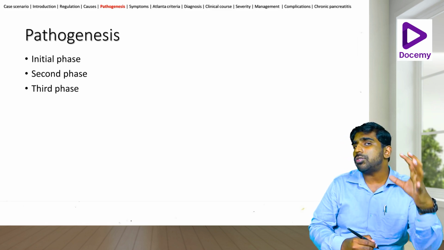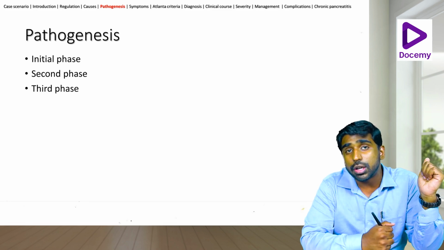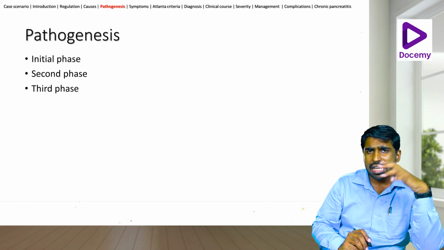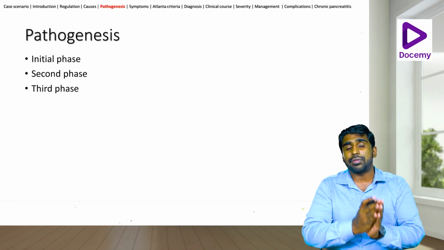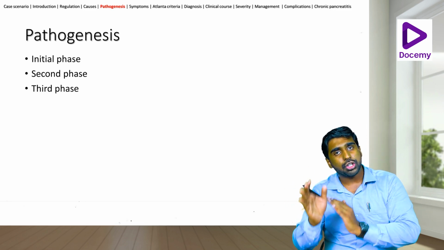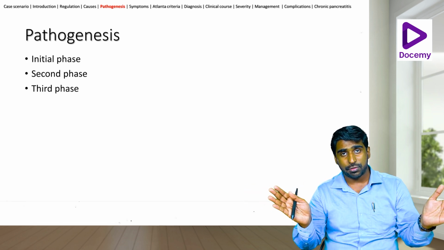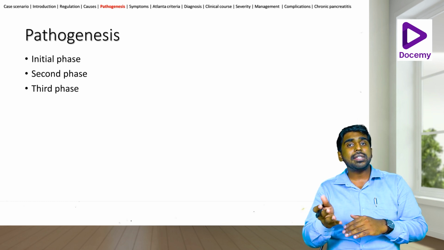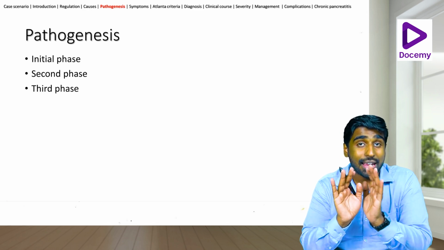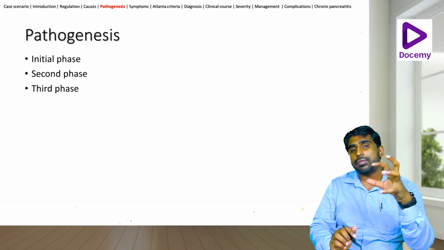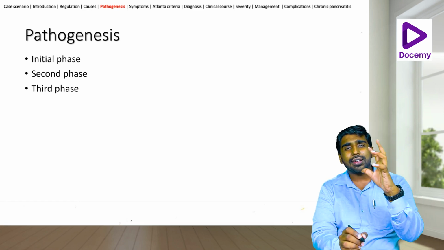Now, let's look into the pathogenesis. How does pancreatitis occur? Okay, so there is an initial phase. I said trypsinogen is the first enzyme that is activated after enterokinase is released from the duodenal mucosa. It activates trypsinogen and it becomes converted into trypsin. Now, this trypsin is what activates all the other brothers in the field. So if trypsin is activated by any chance inside, then it is going to cause catastrophe. The same thing happens in the pathogenesis of pancreatitis. I'll just tell you in a small detail just to understand how this occurs.